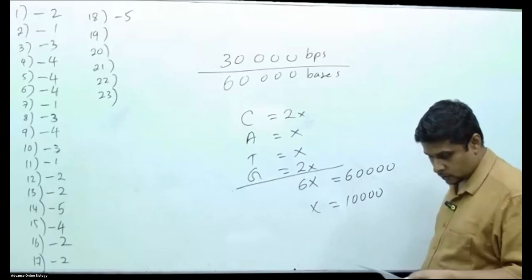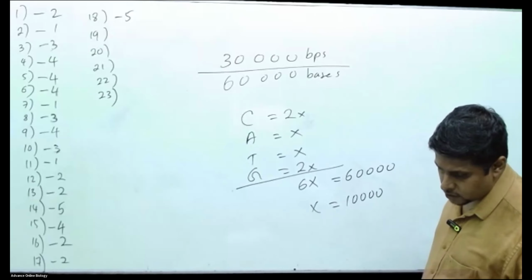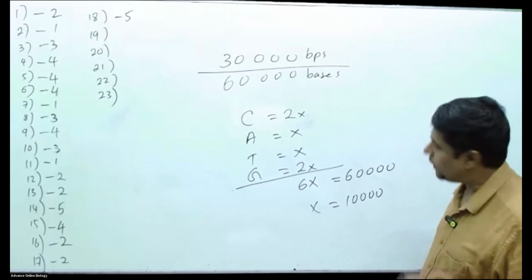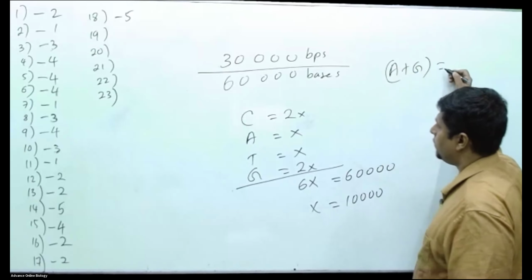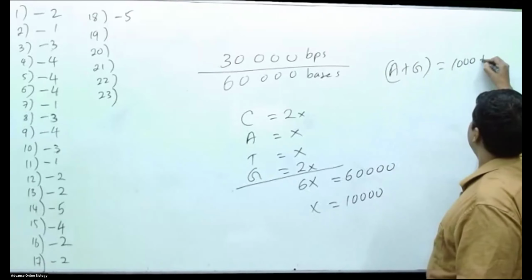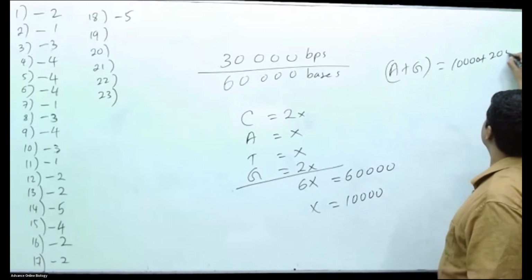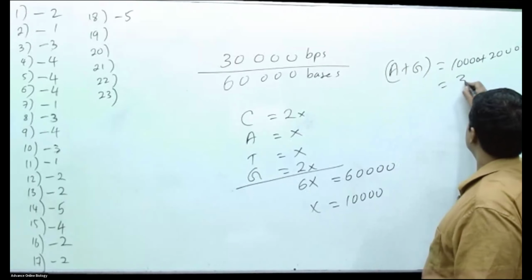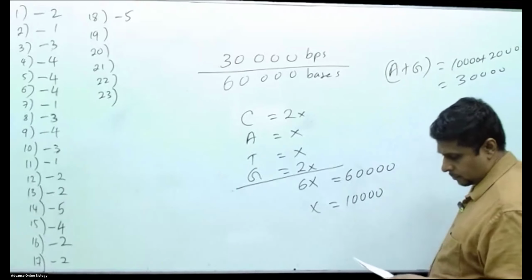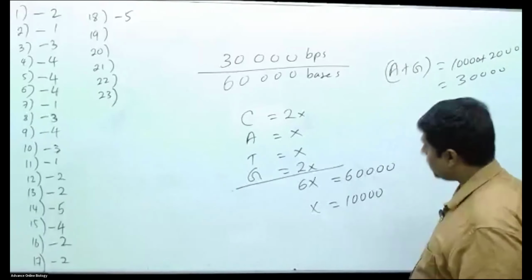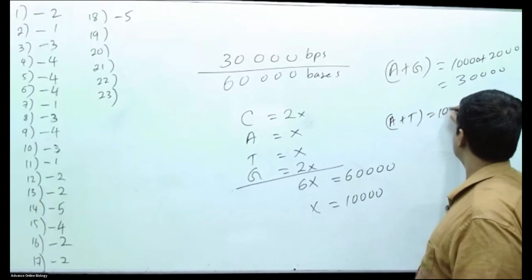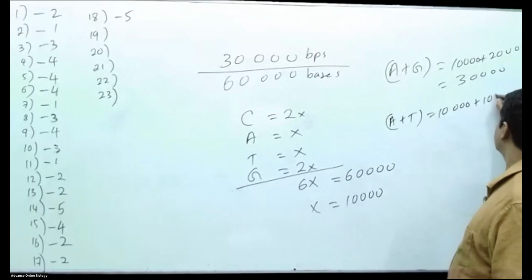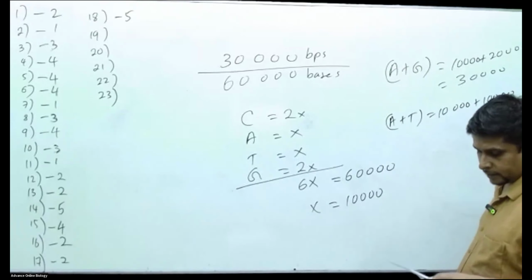It has twice the number of purines. Purine is adenine plus guanine, that is 10,000 plus 20,000, that is 30,000. So first statement is wrong. The sum of adenine and thymine is 10,000 plus 10,000, 20,000, correct.